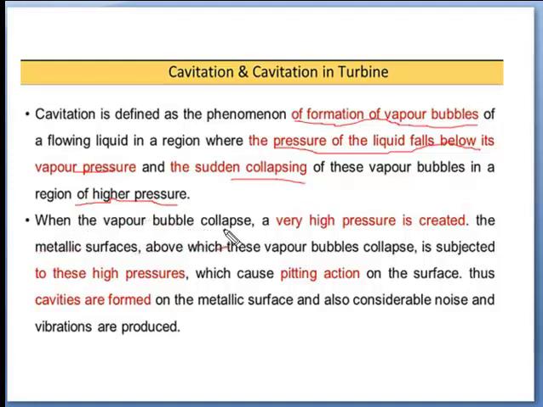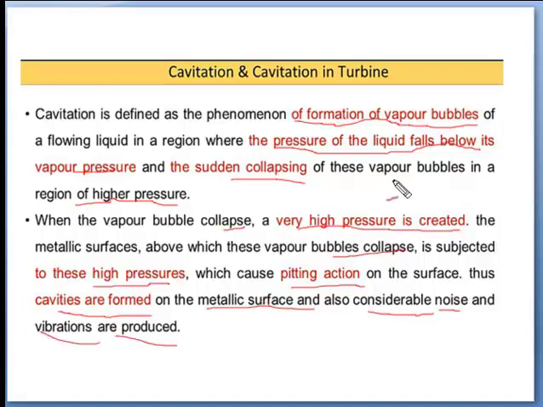When the vapor bubble collapses, a very high pressure is created. The metallic surfaces on which the vapor bubbles collapse are subjected to these high pressures, which cause pitting action on the surface. Thus, cavities are formed on the metallic surface, and considerable noise and vibrations are also produced when pitting action takes place over the blade surface.